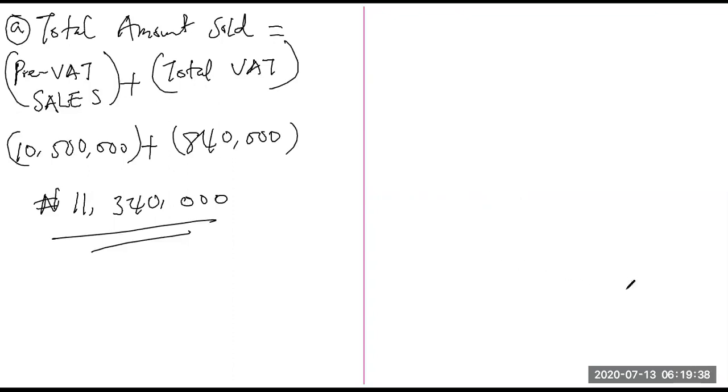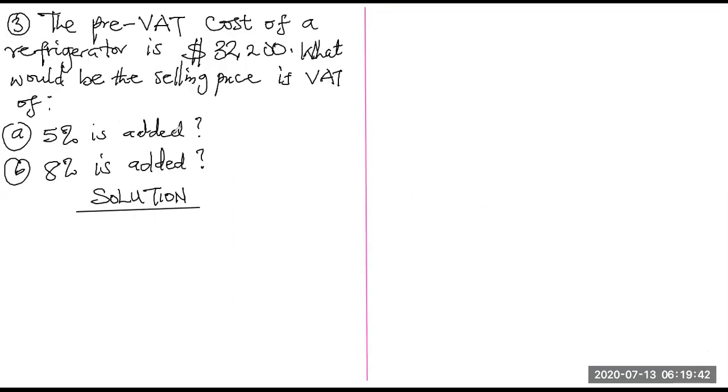Alright, so away from that, let's look at another example very quickly. We have question 3. We are told that the pre-VAT cost of a refrigerator is 32,200 naira. What will be the selling price if VAT of 5% is added? Of course, this is very easy also. 5% VAT added to the original price is going to increase it.